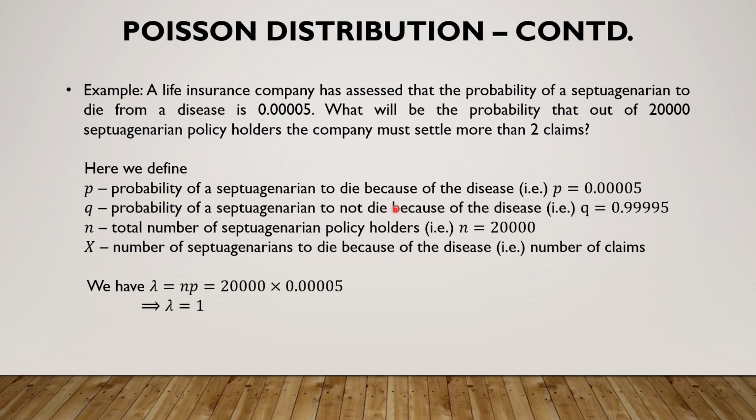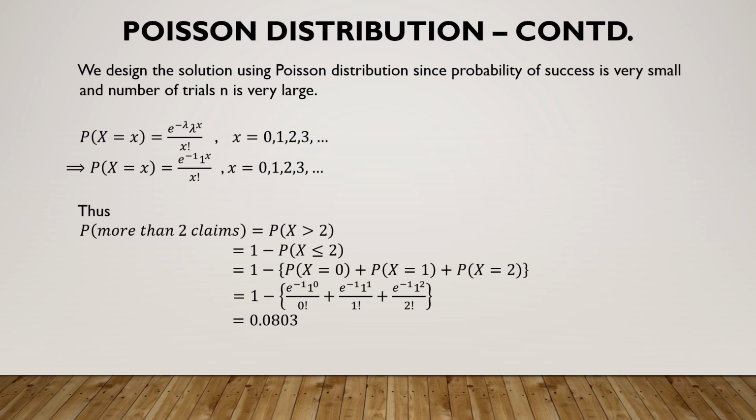So the probability of a person to die is P. Automatically for him not to die is Q, which is obtained by using P plus Q equal to 1. Observe that P is very close to 0 and Q is very close to 1. N is 20,000. Look at the link between P and X. If P is the probability of a septuagenarian to die, then X is the number of septuagenarians who die. That is the number of claims. That is a direct link between P and X. Lambda can be evaluated using the formula N into P, and that happens to be 1 in this case. I have already given you why it is solved using Poisson.